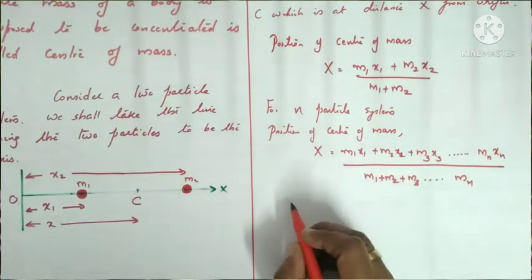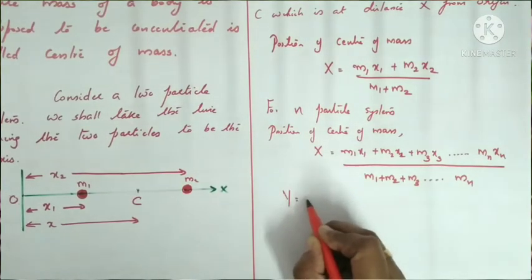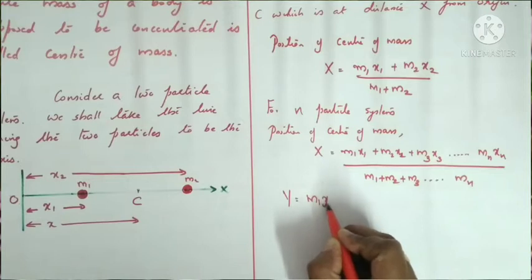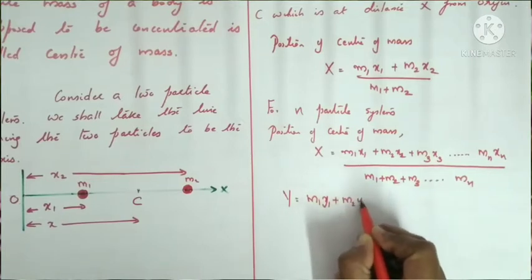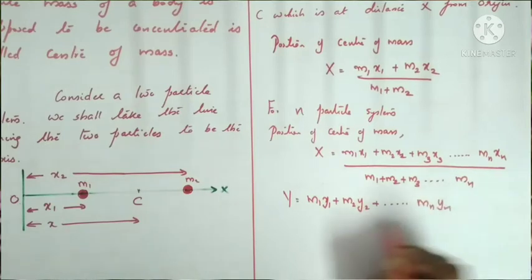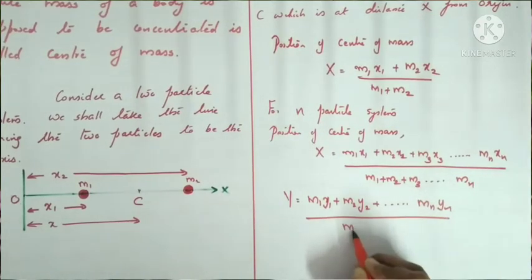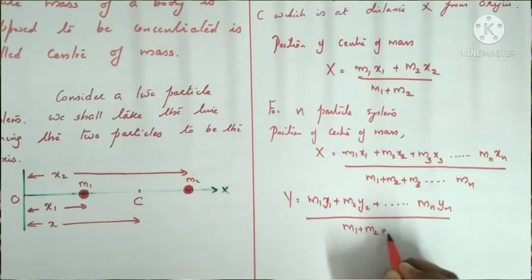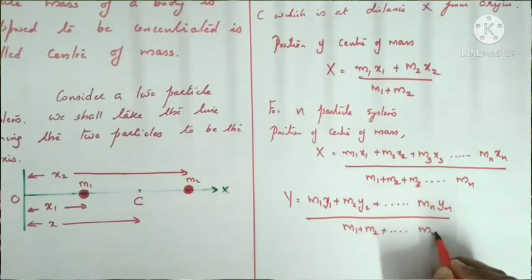Similarly, if the particles are along the y-axis, we can write y equals m1 y1 plus m2 y2 plus and so on up to mn yn, divided by m1 plus m2 and so on up to mn.